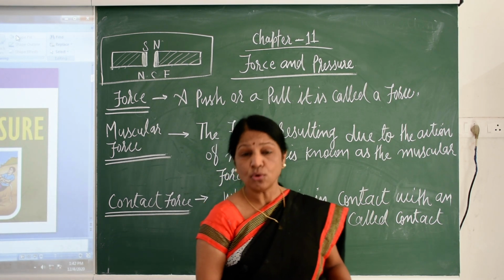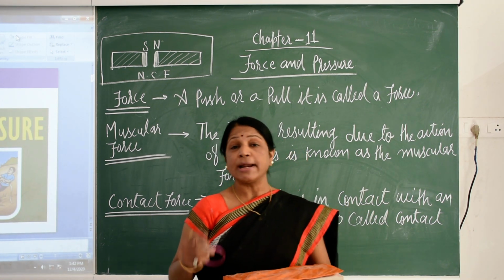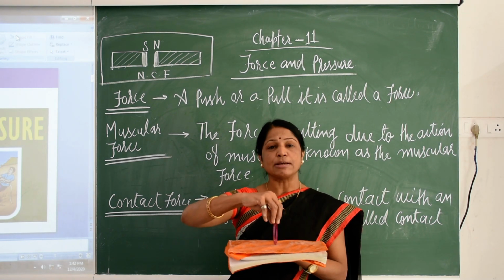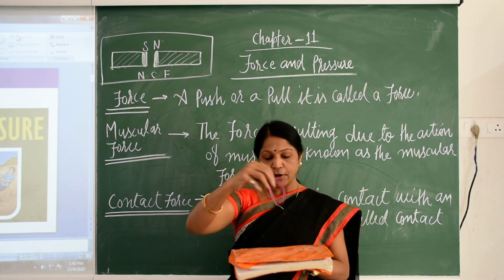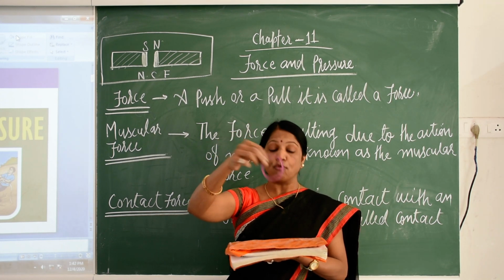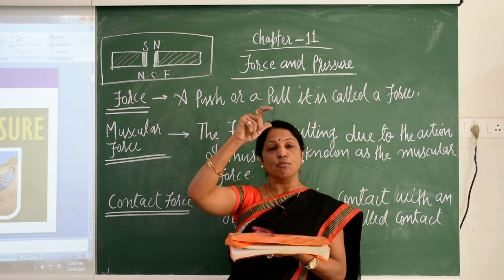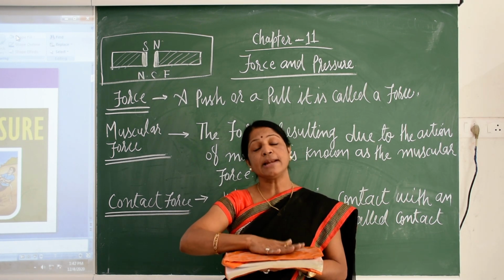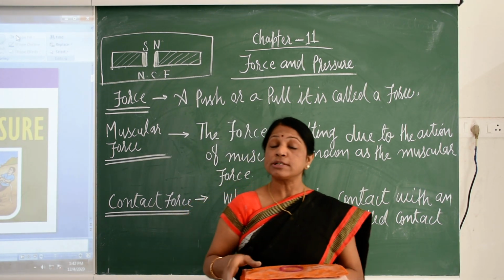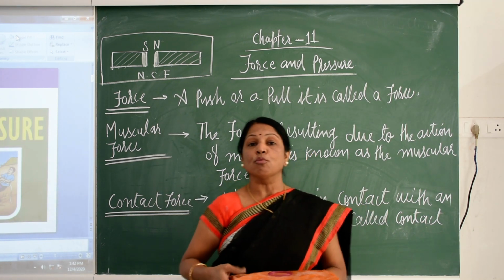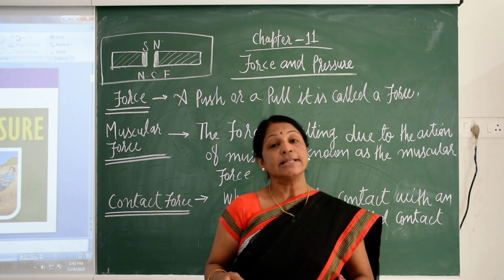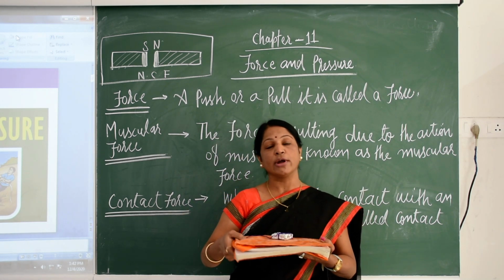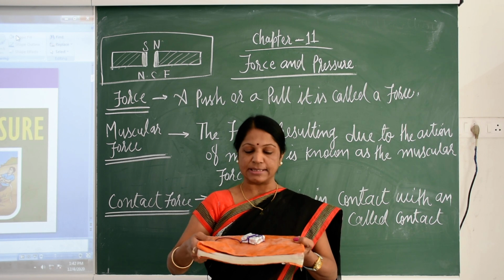First we are going to see what will happen once we apply any type of force to an object. Suppose this object is a bangle. Once I apply a force on it, it starts moving, and once I apply a force on it, it can stop. It means force can start the moving of things, and it can change the direction. Children, how to change the direction? I am going to give you a further example.